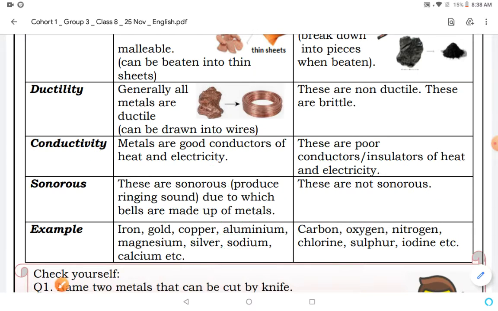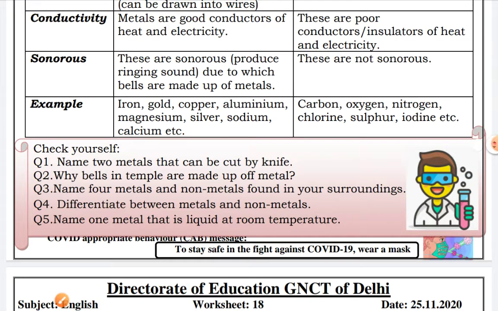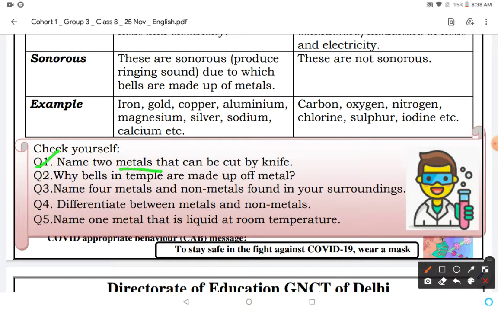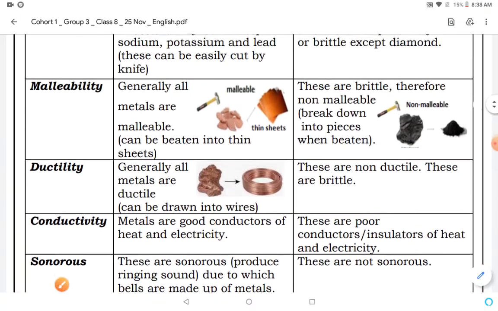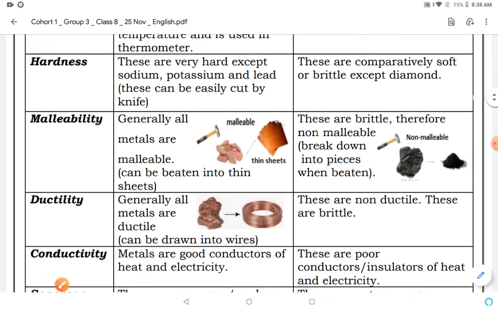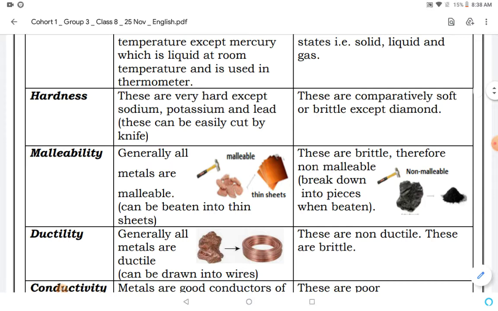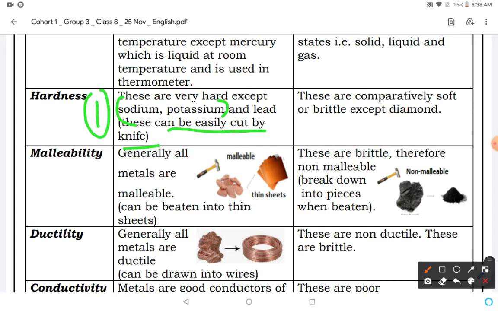Now check yourself. The first question is: name two metals that can be cut by a knife. The answer to this question is given here in the worksheet. Sodium and potassium. These can be cut easily by a knife. The answer to the first question is here.